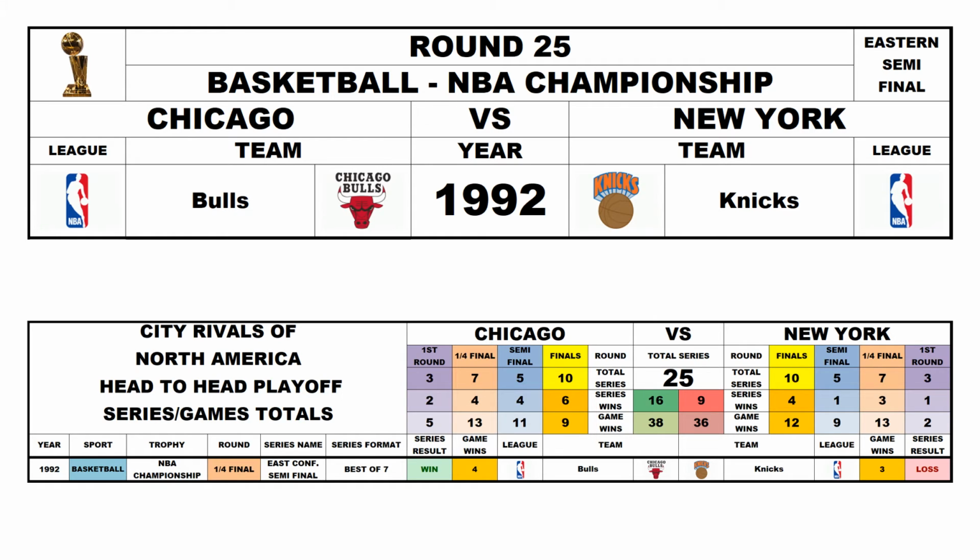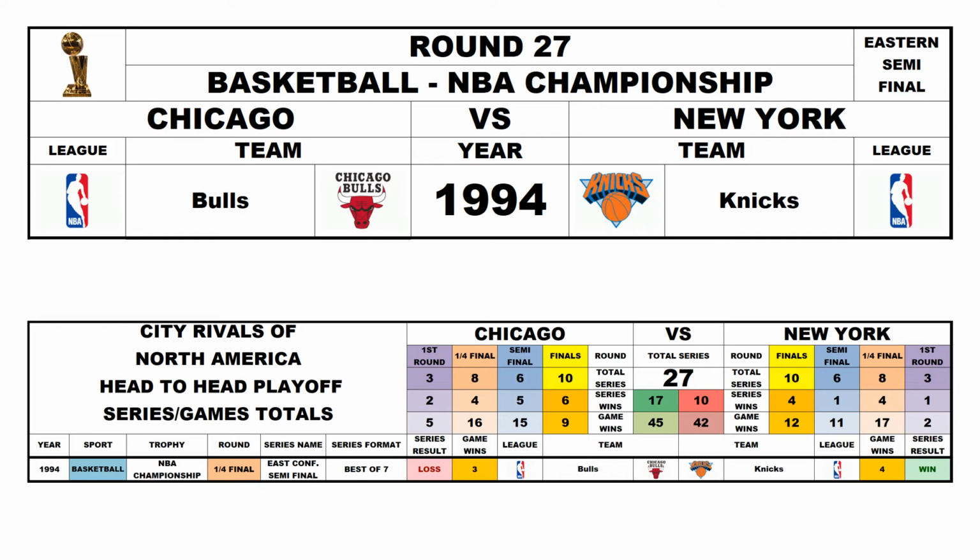Round 25, NBA Playoffs, Eastern Semifinal, 1992. Chicago Bulls versus the New York Knicks. Chicago won the best-of-7 series 4-3, and now it's Chicago 16, New York 9. Round 26, NBA Playoffs, Eastern Final, 1993. Chicago Bulls versus the New York Knicks. Chicago won the best-of-7 series 4-2, so now it's Chicago 17, New York 9.